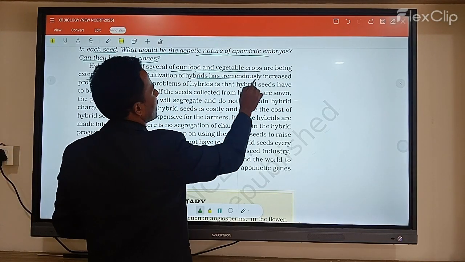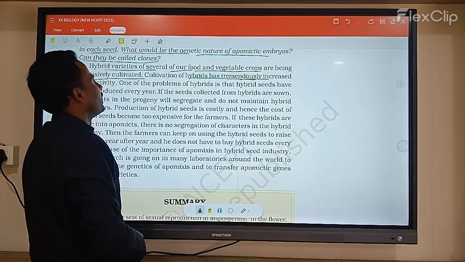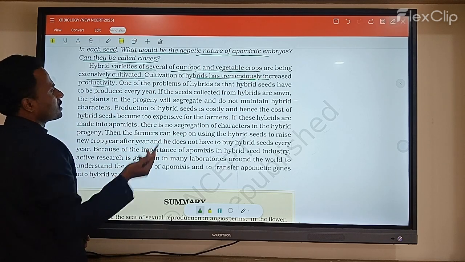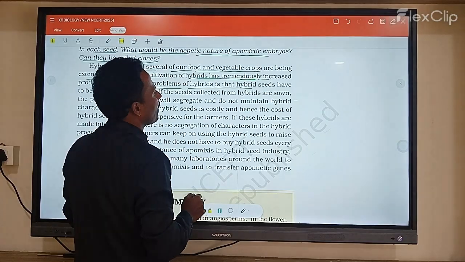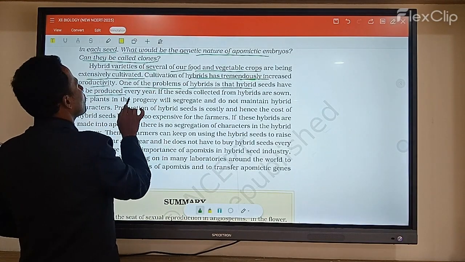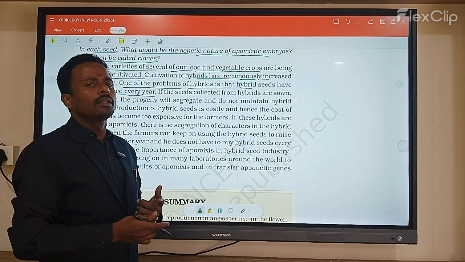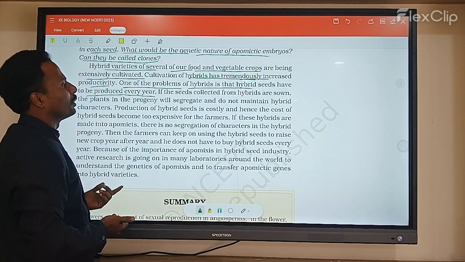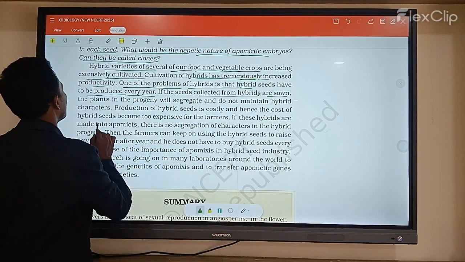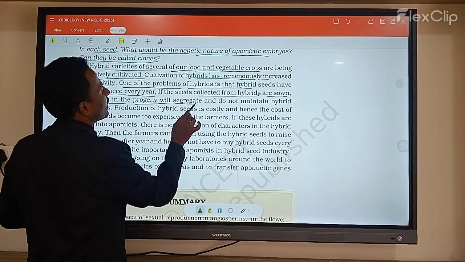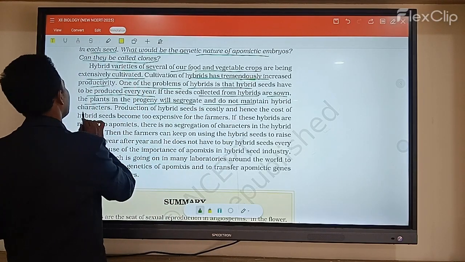Cultivation of hybrids has increased productivity. One problem with hybrids is that hybrid seeds have to be produced every year. If seeds are collected from hybrid plants, the progeny will segregate and will not maintain hybrid characters.